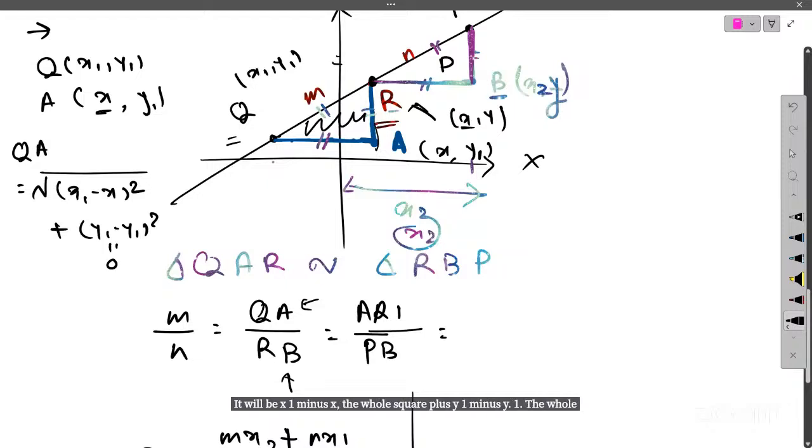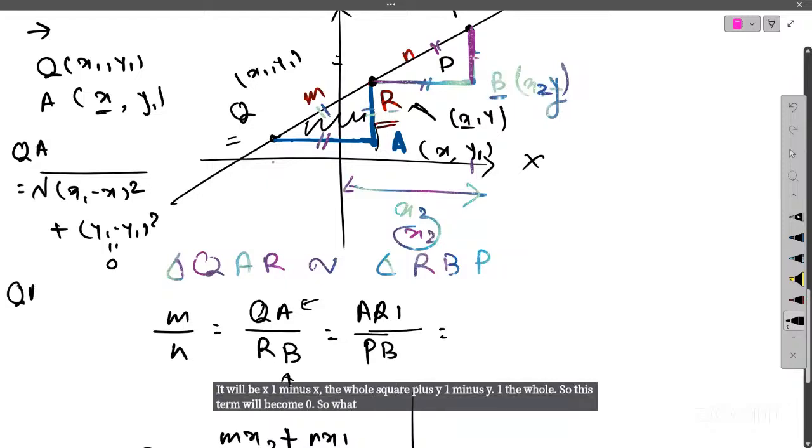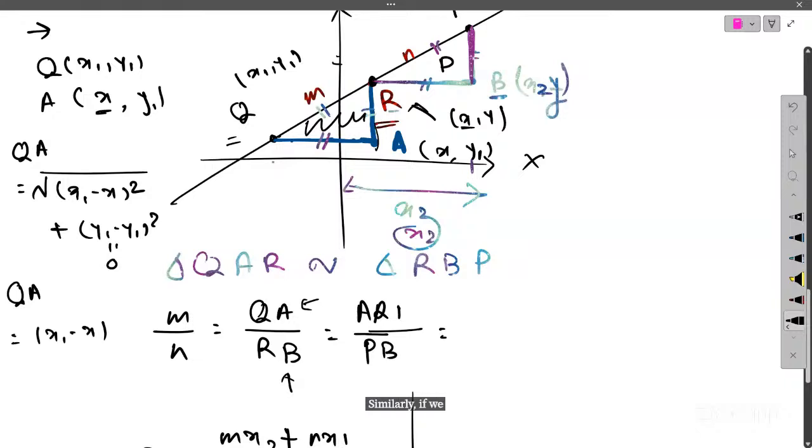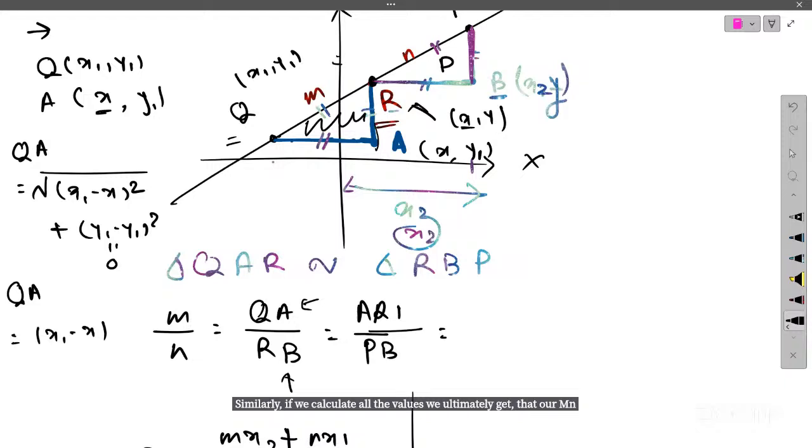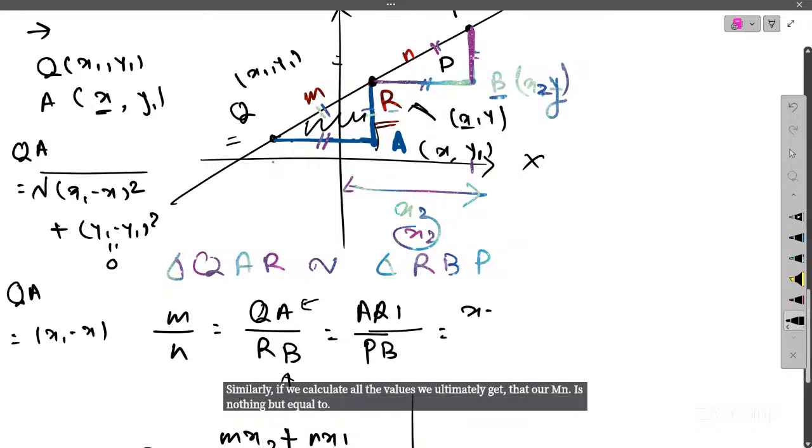So this term will become 0. So what is the value of line segment QA? It's nothing but x1 minus x. Similarly, if we calculate all the values, we ultimately get that our m by n is nothing but equal to x minus x1.